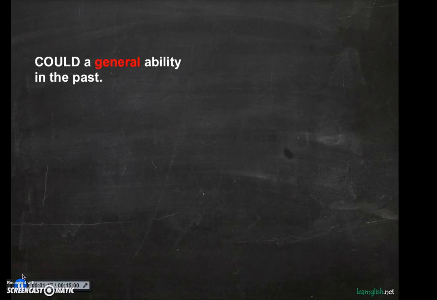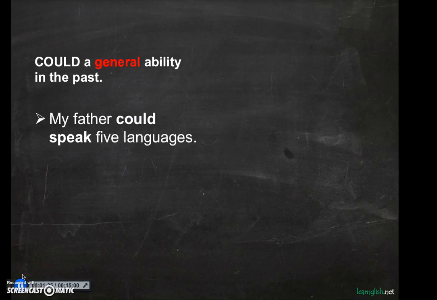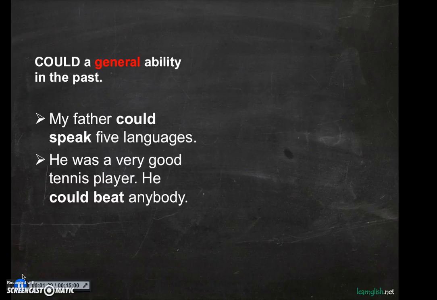Now, let's talk about the past. Okay, when we talk about abilities in the past, then we would use could. So for example, we can say my father could speak 5 languages when he was young. Or we can say he was a very good tennis player and he could beat anybody. Okay, so we are speaking about things that people could do in the past or the abilities that they had in the past.